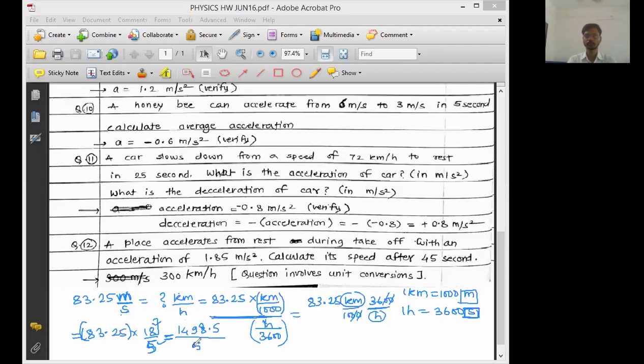1498.5 divided by 5. Devashish, your decimal point is wrong. You wrote 149 point. No, it's not 149 point. It's 1498 point.